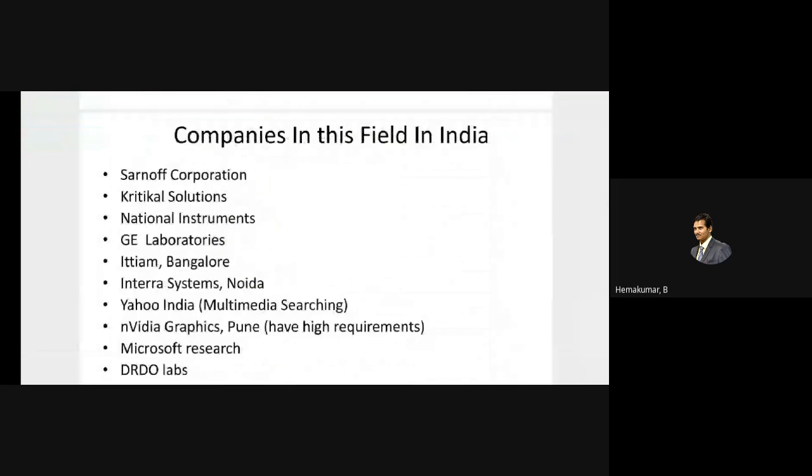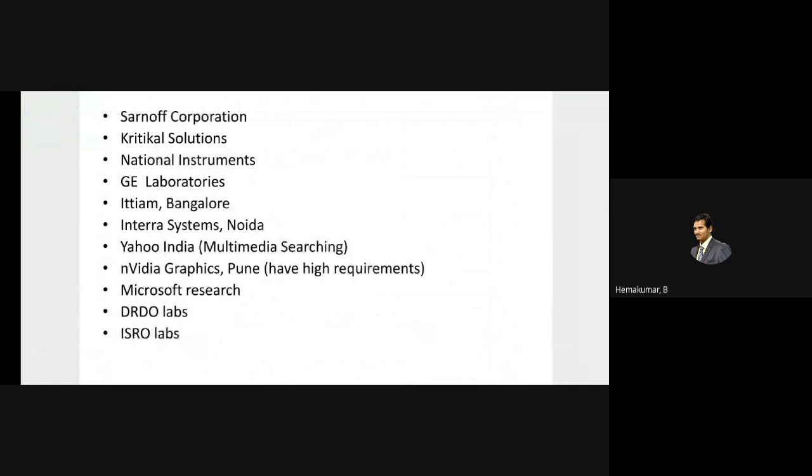And these are the companies which are very keen on research and development in image processing: GE Lab, ETM Bangalore, Intera Systems Noida. These have an active number of research projects and employees in the image processing domain.